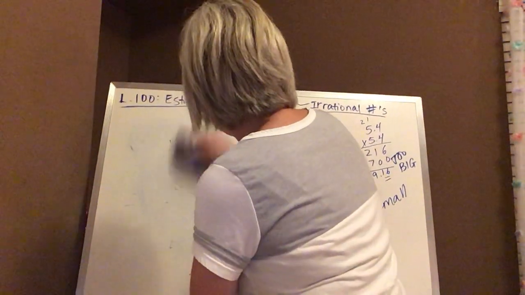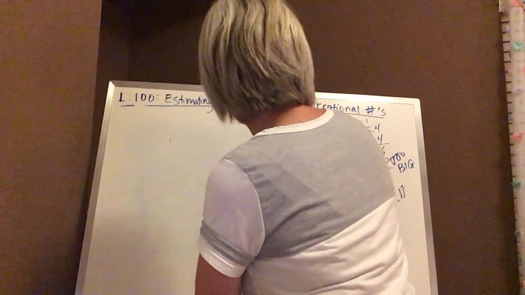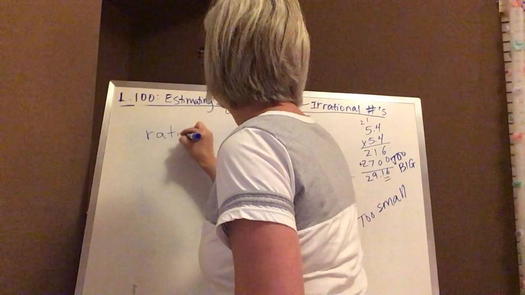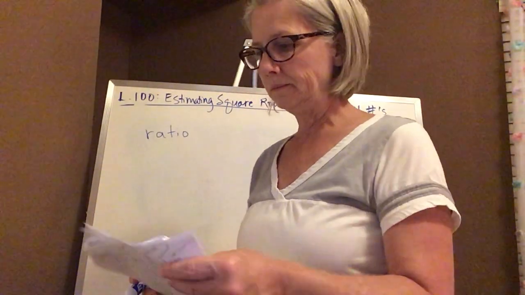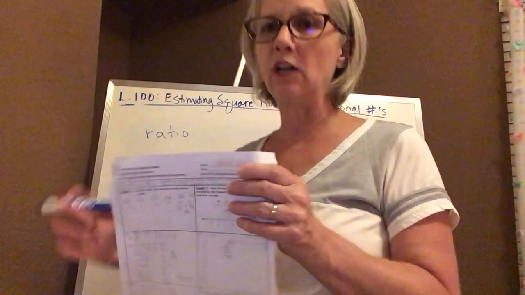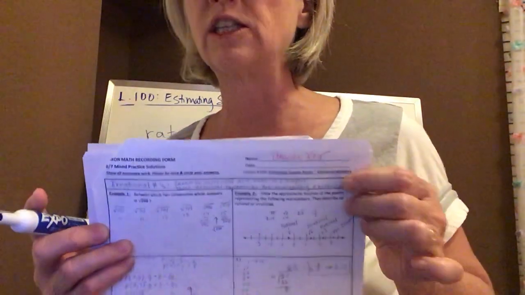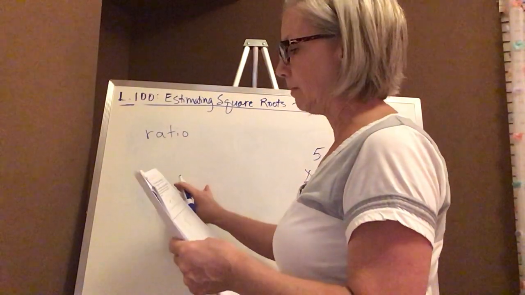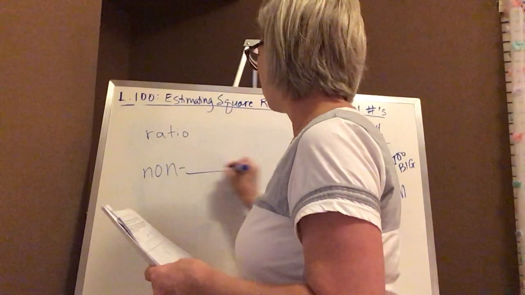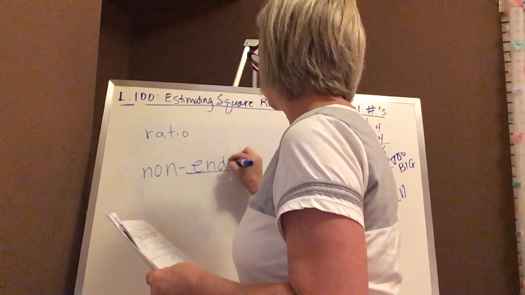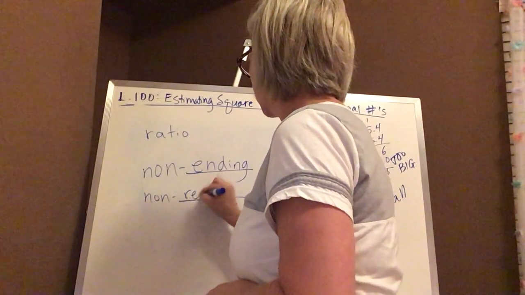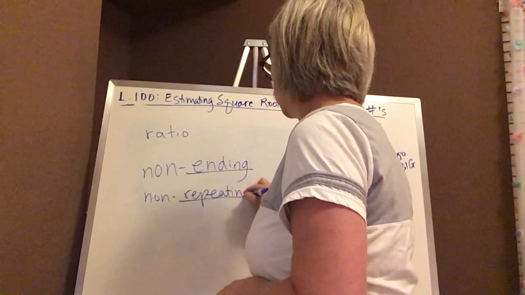I'm going to write down the words that you have to fill in, in case you didn't get those. As a ratio of two integers. And actually in my notes, I handwrote them in because this was an afterthought. So I'm trying to remember which ones are left as a blank here. Their decimal expansions are non-ending. I think you have to fill this part in. And non-repeating. Irrational numbers.